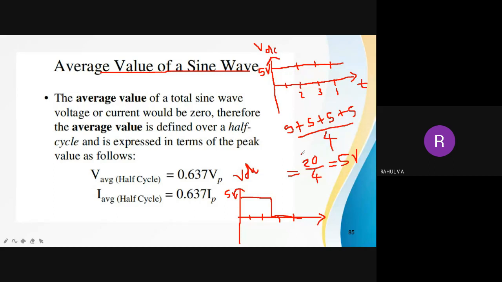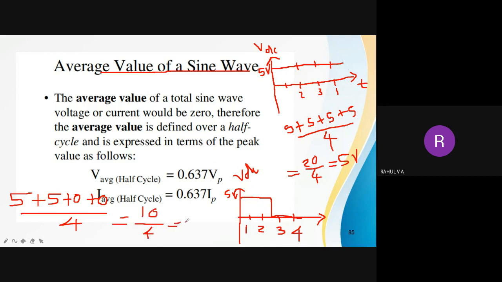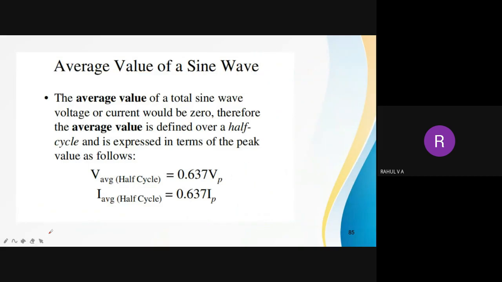Yes, 2.5. Correct answer is 2.5. How? At instant 1, this is 4, this is also having 4 instants, right? 1 2 3 4. At instant 1, what is the value? 5. At instant 2, what is the value? 5. At instant 3, what is the value? 0. At instant 4, what is the value? 0. So divided by how many instants? 4. So 5 plus 5 is 10, 10 divided by 4, that is 2.5. So that is the concept of average value.